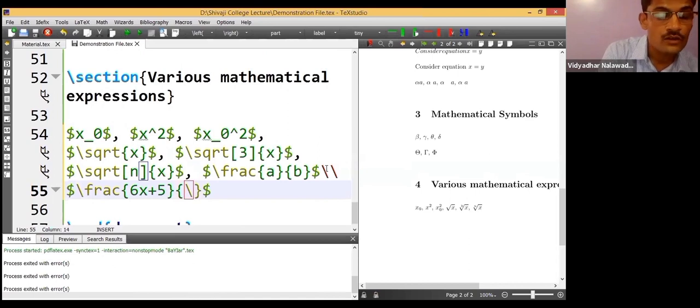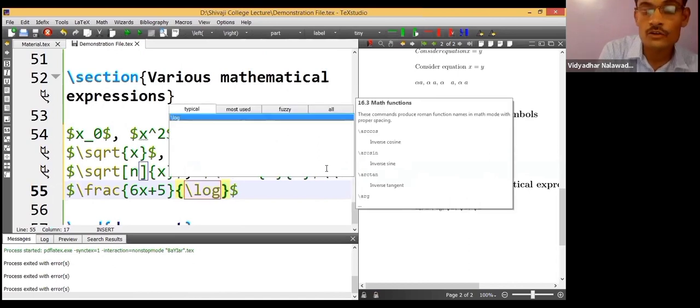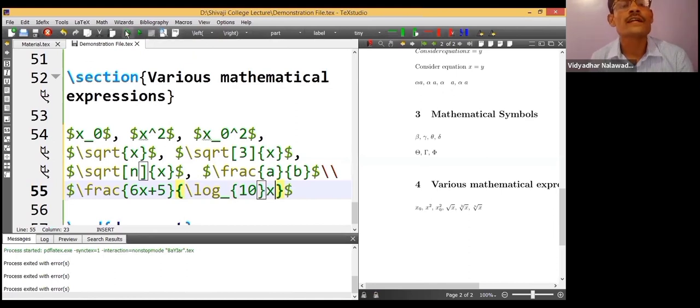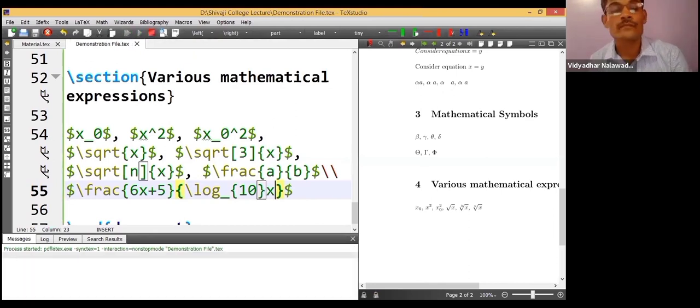The command for that is backslash log. Suppose we want to type log to the base 10, log underscore 10, and I must put a curly bracket over here for the 10. Okay, 10 in curly bracket, log to the base 10 of x.